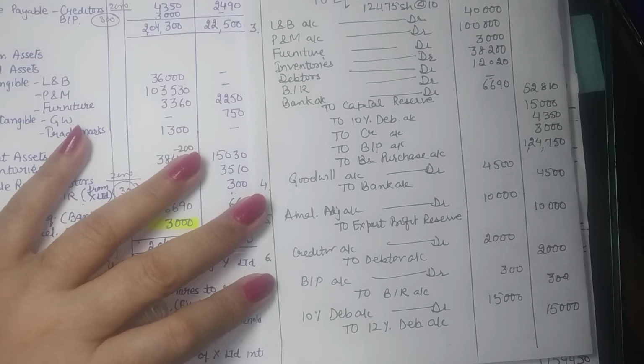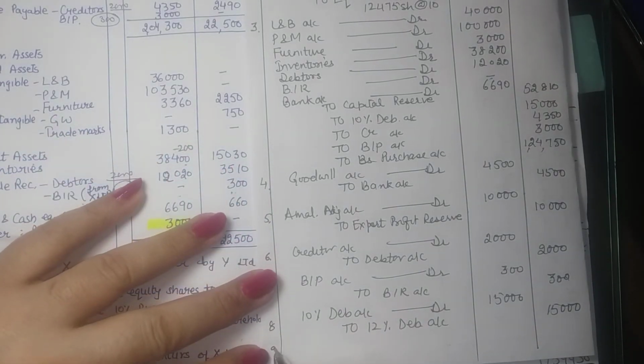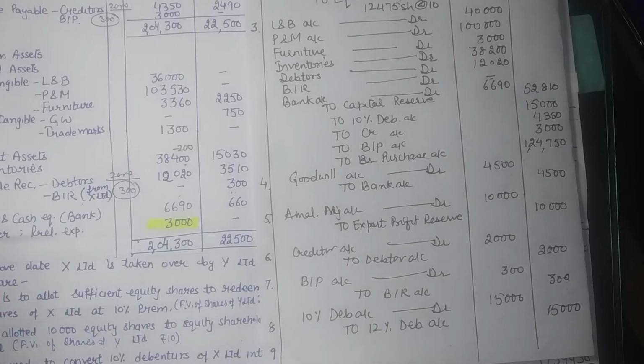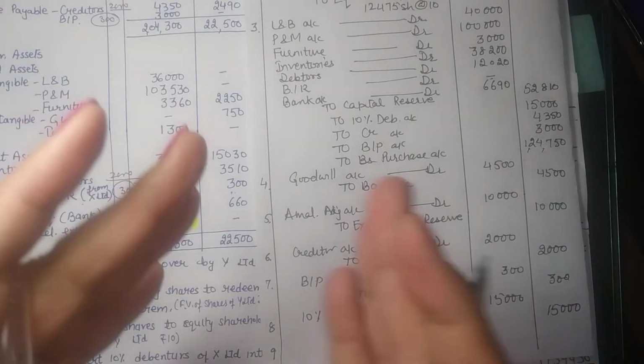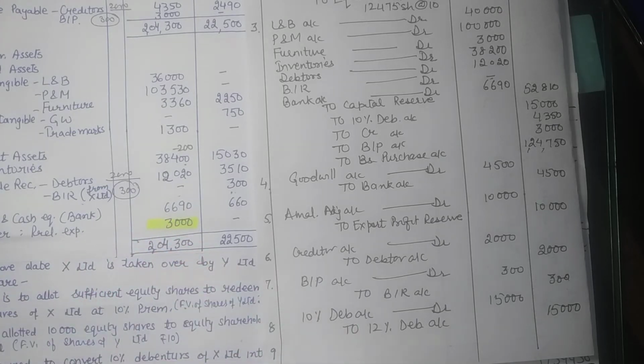Now in the adjustment, we are to pass a few entries on our own. The entry, number one: we cannot have goodwill and capital reserve appearing together in one balance sheet. Goodwill and capital reserve need to be cancelled against each other even if your question is silent.